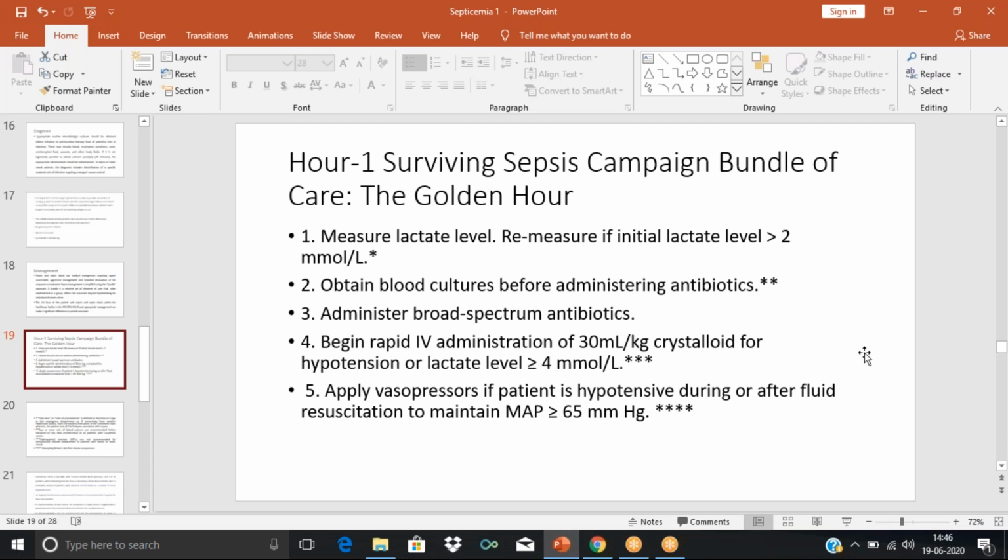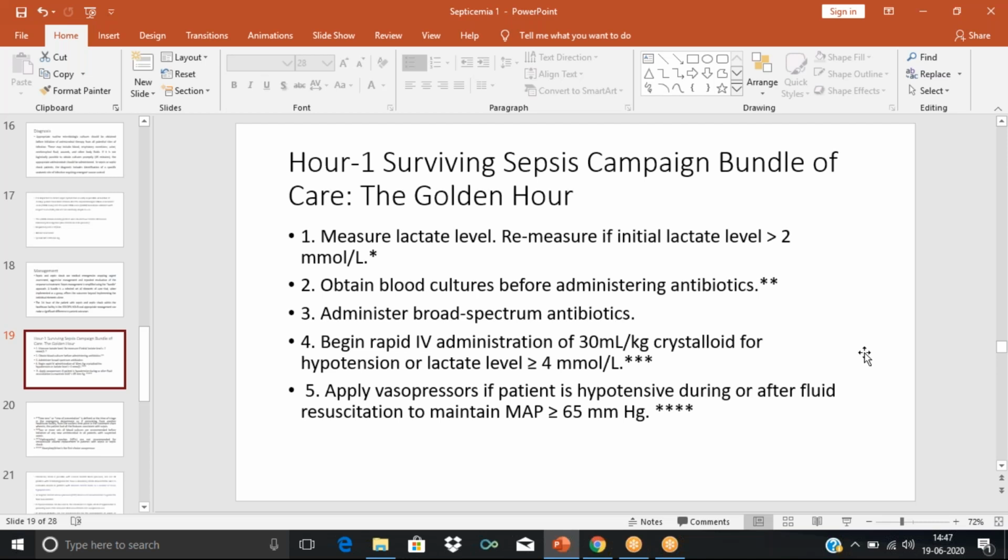Even after giving the crystalloid, if the blood pressure is still low, then we have to give vasopressors, such as phenylephrine, norepinephrine, dopamine, any of these. It is essential that we maintain the mean arterial pressure above 65 mm/Hg.